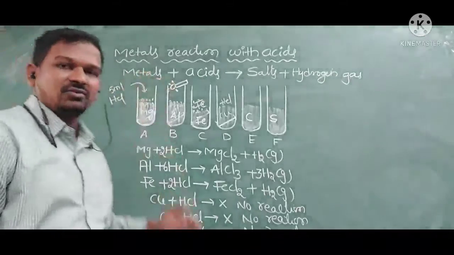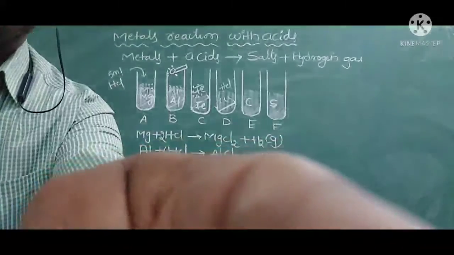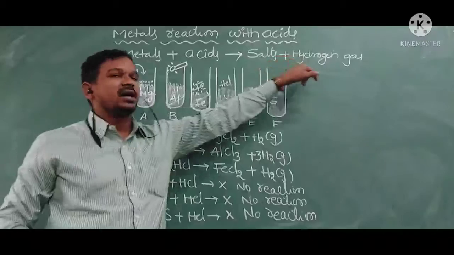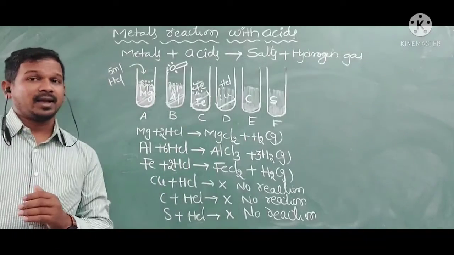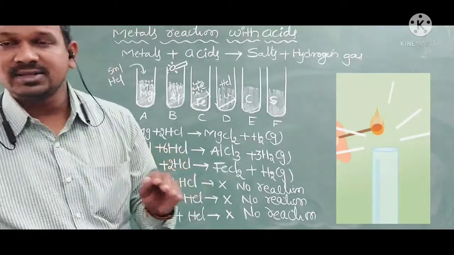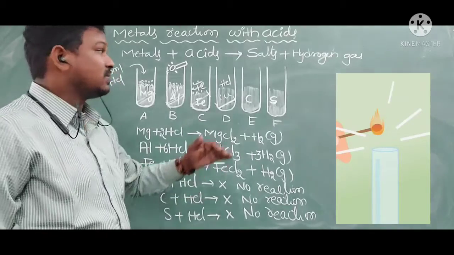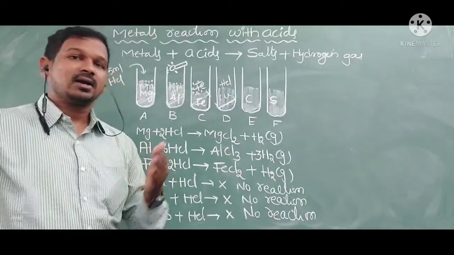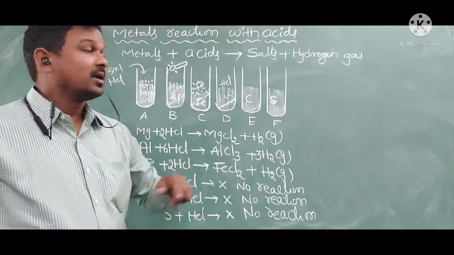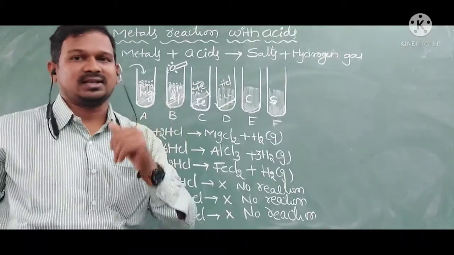So from this activity, the conclusion is that metals reacting with acids can produce salts as well as hydrogen gas. And this production of salt and hydrogen gas will not be the same for all metals. Why? Because some metals are below the hydrogen of any acid, so they cannot displace it and will not react with the acid.